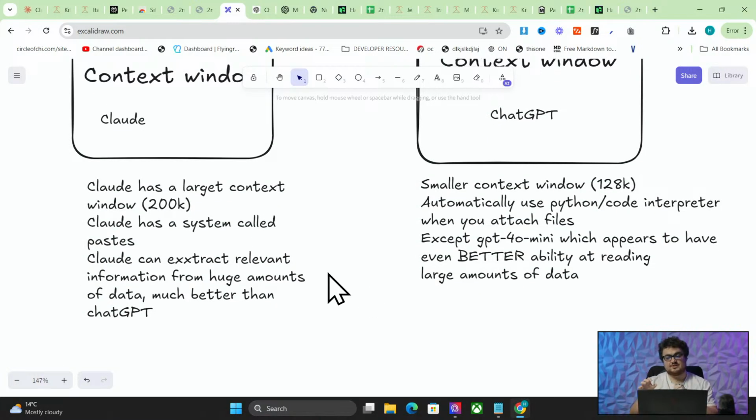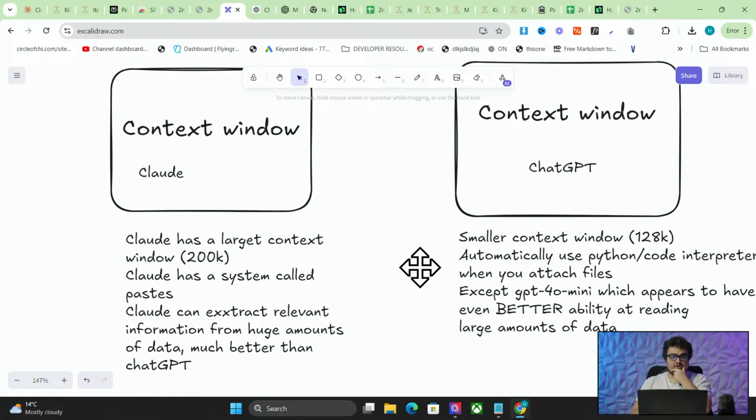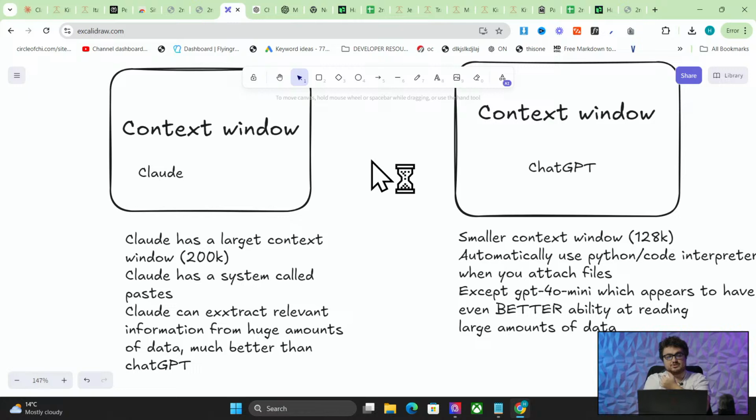And GPT 4.0 Mini actually outperforms, is much cheaper than, is much quicker than GPT 3.5 Sonnet, specifically for this taking huge amounts of information and kind of extracting just what you need from that huge amount of information, if that makes sense. So although Claude is really, really good at this, I don't know why, but GPT 4.0 Mini, at least in the API, seems to have a better understanding of prompts and seems to have a better ability to scrape large amounts of information for specific information that someone might be looking for.